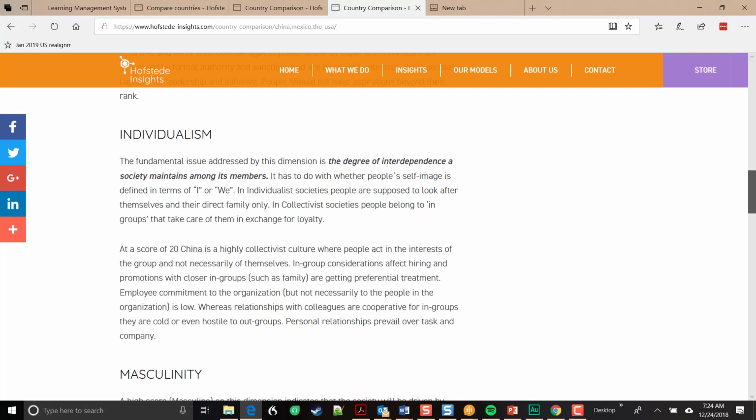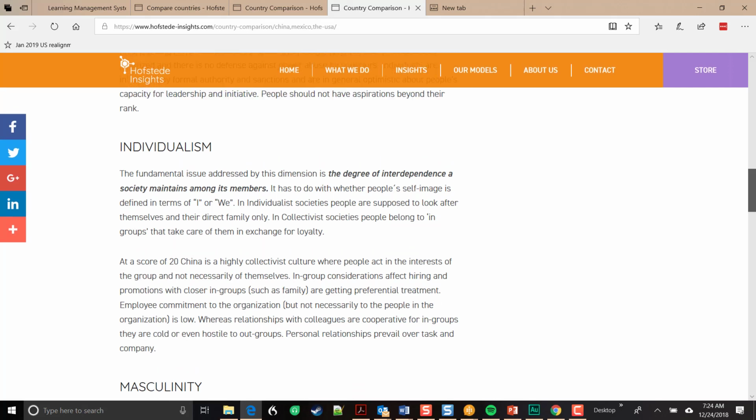This is individualism. Really what we're talking about here is the ways in which people tend to think about larger society versus themselves. In countries with high individualism, people are more interested in themselves and their immediate family and their immediate group, and less concerned about the larger society. So in individualist societies, we might think less about what benefits society and more about what benefits us.